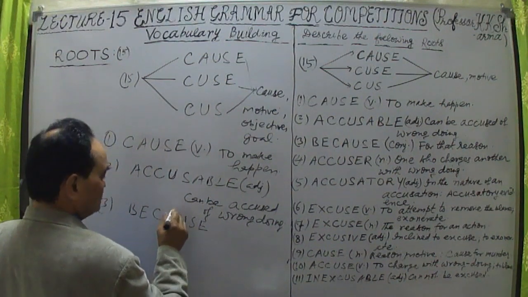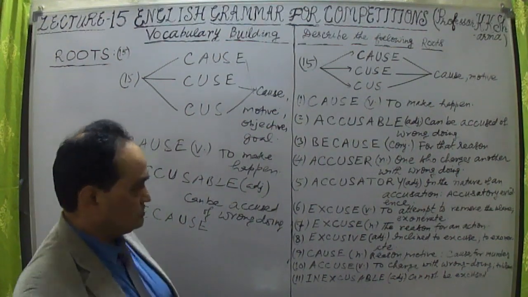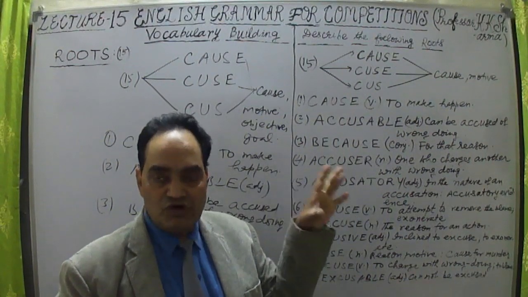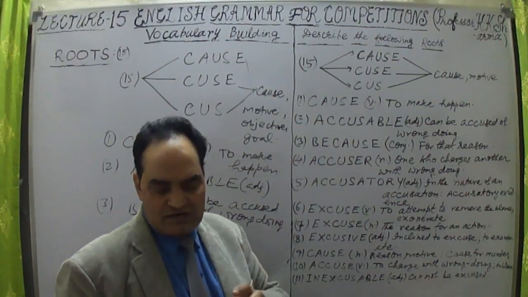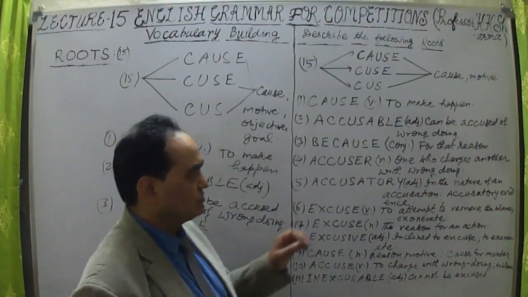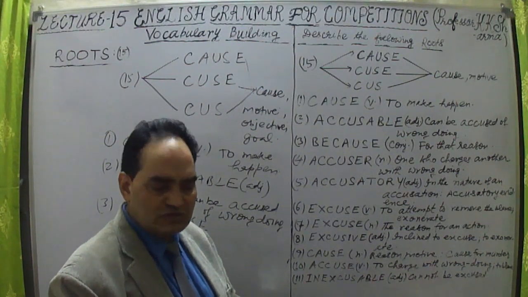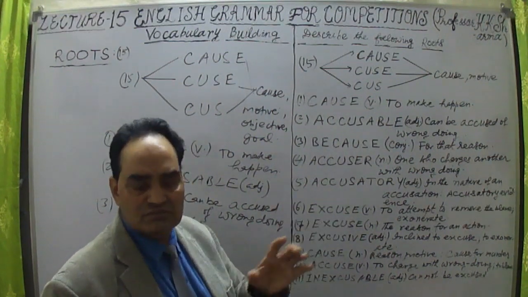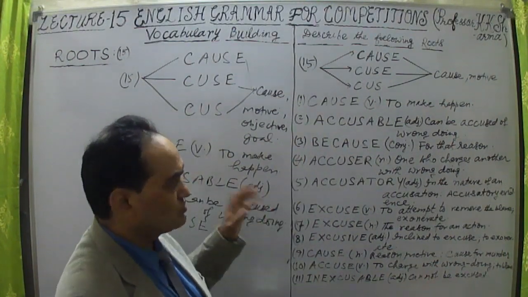Because is a conjunction word. You know what a conjunction is? Because. It's a conjunction here. Conjunctions are words like and, or, both, together with, etc. Conjunctions join two or more sentences together. So a conjunction is the part of speech which joins two or more sentences. Sometimes only two sentences are being joined by it.